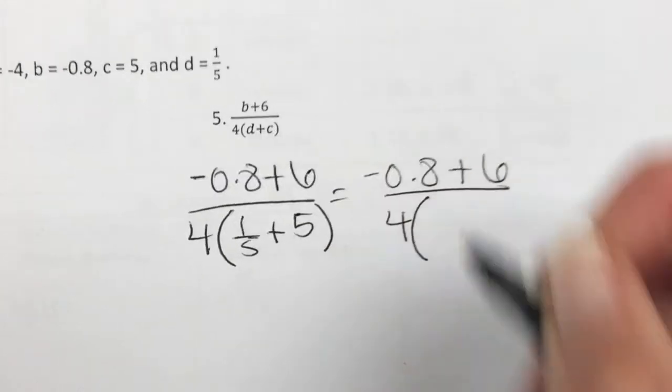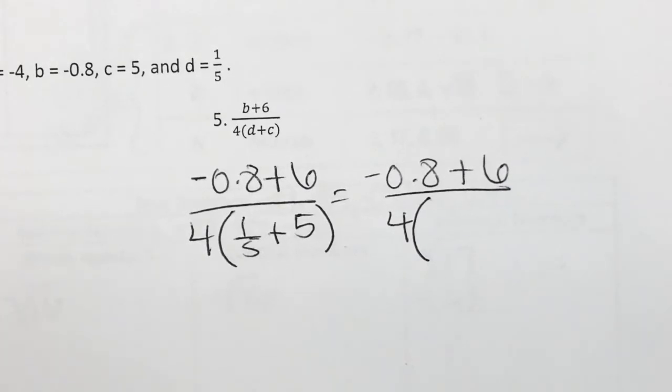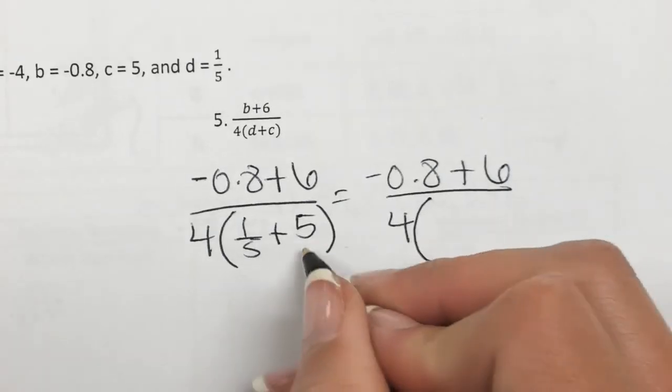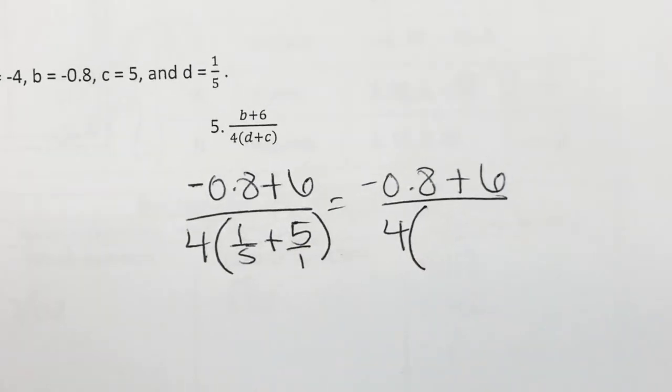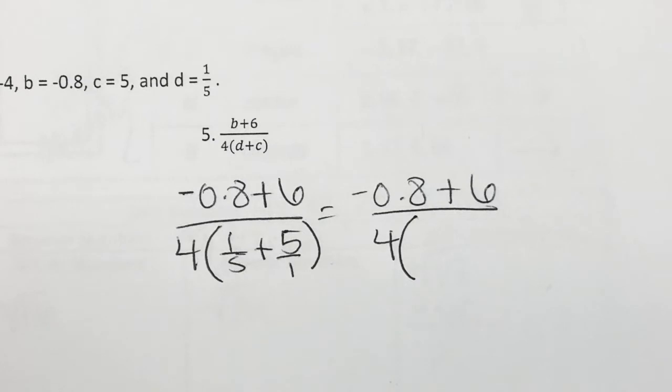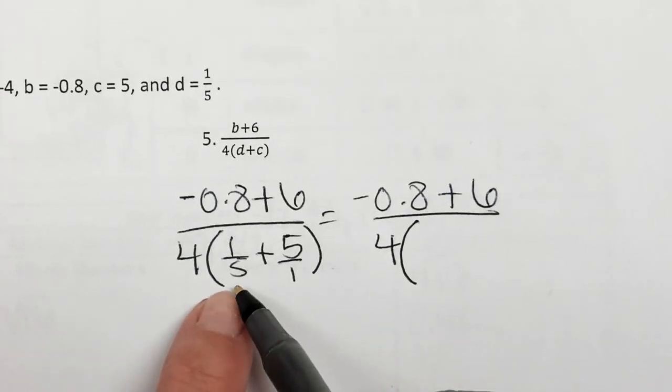What would be an easy way to add these two? Make the 5 fraction, make it 5 over 1. Very good. So I'm going to write it over here just as 5 over 1. How do we add fractions? What do they have to have? Good. Common denominator in this case would be? Good. So this one already has a 5 on the bottom. So do we have to change it?